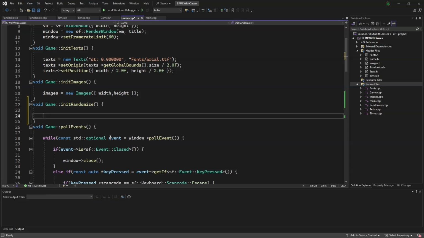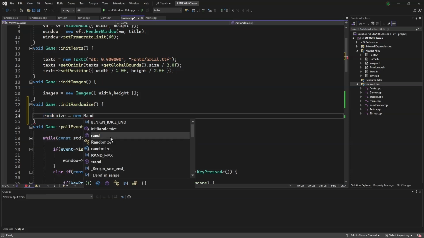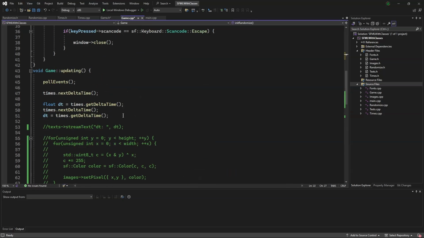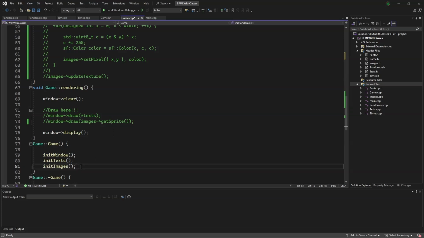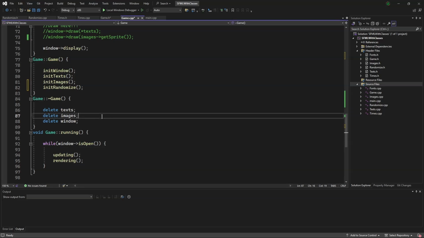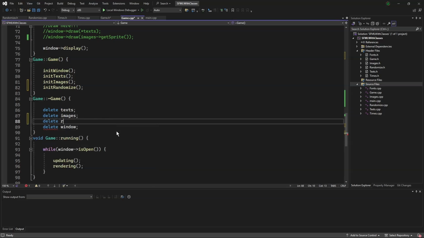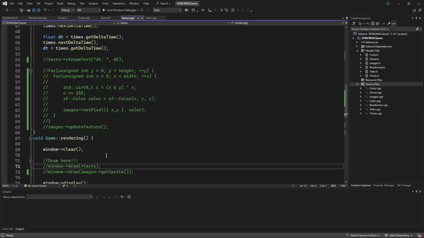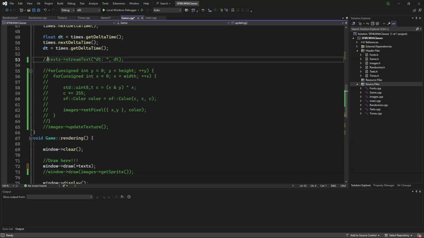And we say randomize equals new randomize. Copy this. Scroll down. Paste it here. Scroll down a bit more. Delete randomize. Scrolling back up a bit, we'll uncover that, as well as uncover this.